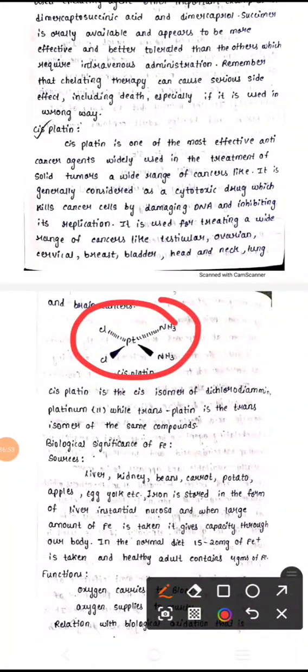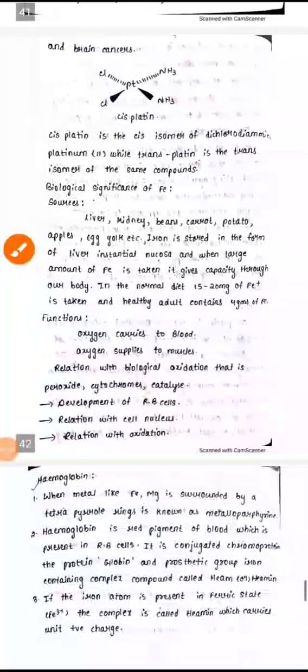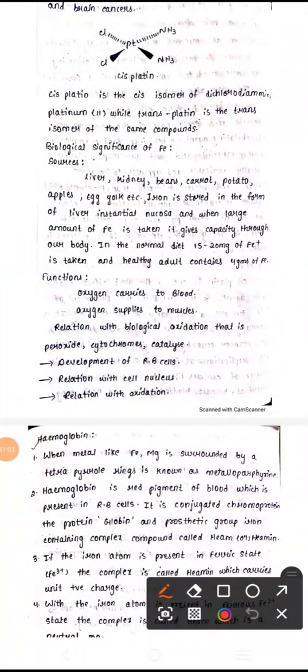So this is nothing but chelating agent and cisplatin. Next we have the biological significance of iron. What are the sources we have to take to get iron in our body? That is liver, kidney, beans, carrot, potato, apples, egg yolk. Iron is mainly stored in the liver.